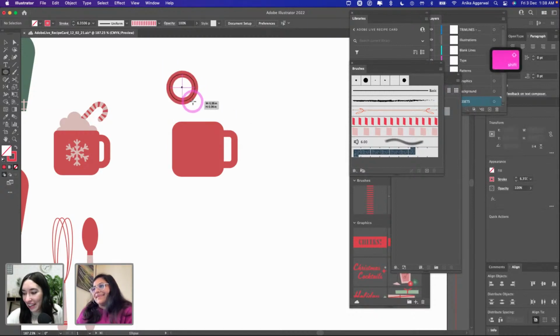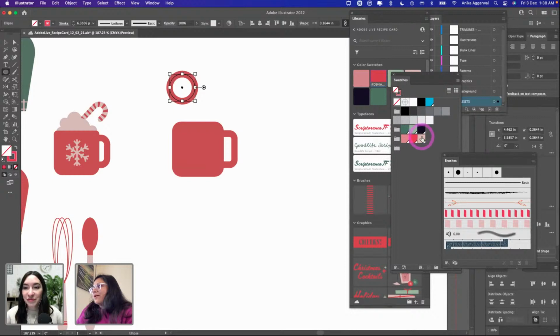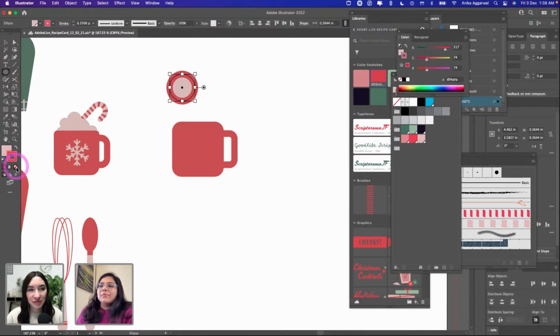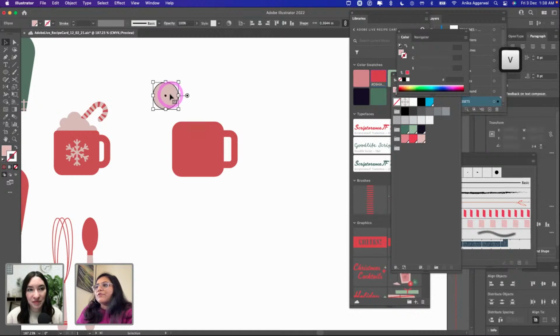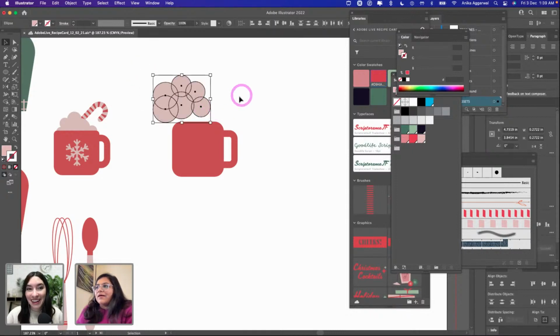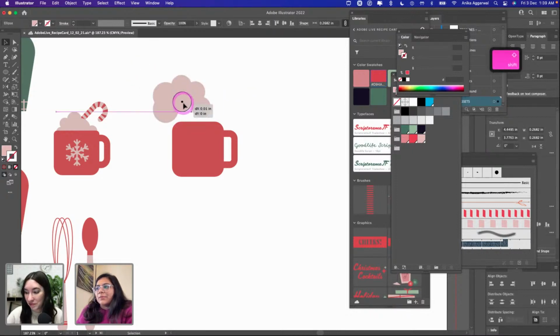For sure. So I'm just making this mug, and I'm just using the colors from my library. I'm switching over to have no stroke for this, and I'm just replicating it to make a froth on top. It doesn't need to be perfect or an exact copy of what I already have. I'm doing this because this may not be your style, right? You may want to make your own things, and maybe it's not hot cocoa. Maybe it's a cocktail that you want to draw. And so I want this stream to be enabling for all skill levels. I want this to be for beginners and experts as well.